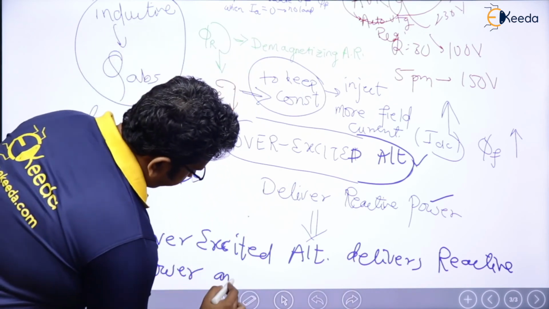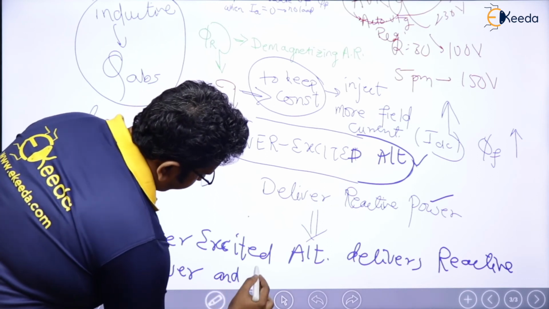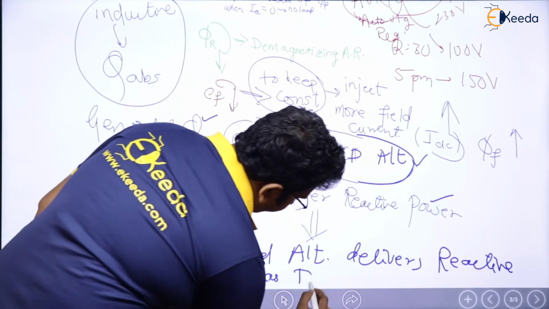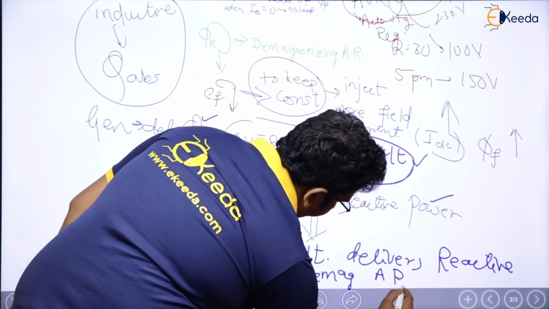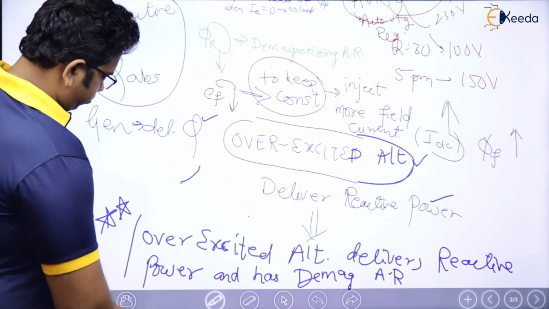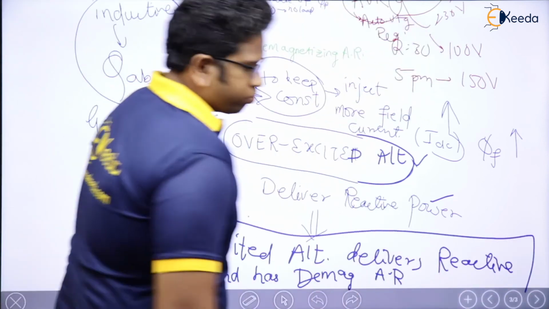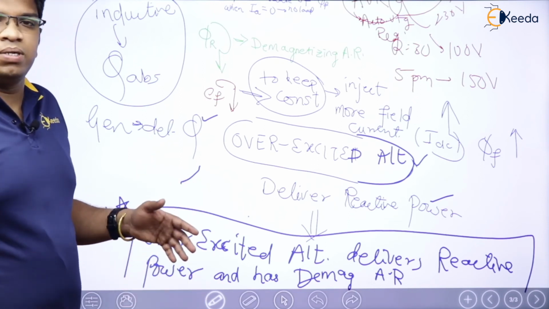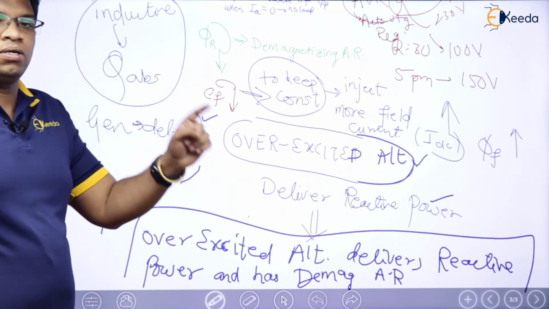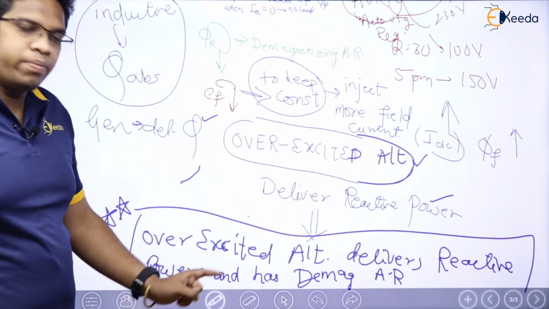and has demagnetizing armature reaction. Note it down, please. Overexcited alternator. Overexcited means it is 100% that the armature reaction is going to be demagnetizing.